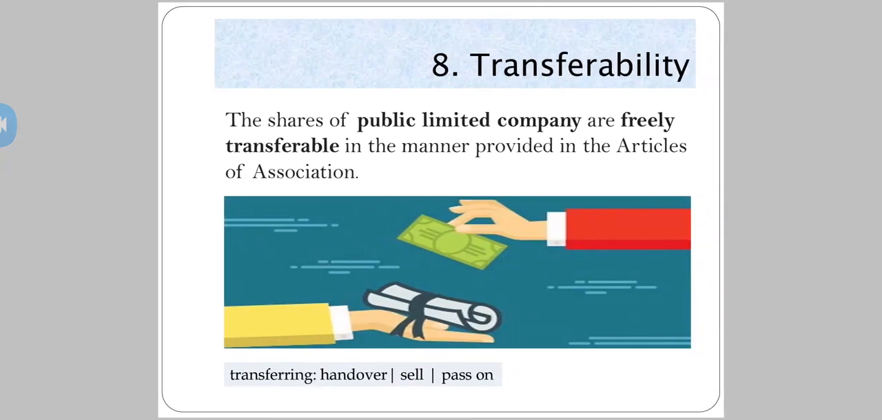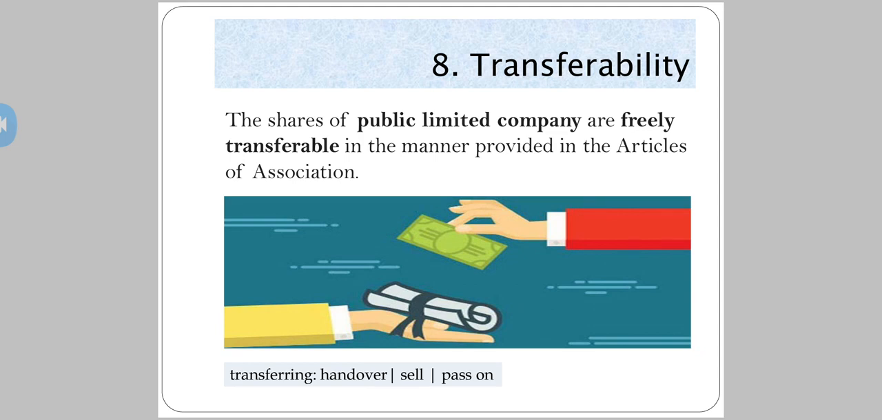The 8th point you have got is transferability. What is transferability? To transfer means to hand over, to sell or to pass on. See, we have said that a share is an asset of a company. So now, can I sell the asset if I am a shareholder of a company? Share is my asset. Can I sell my asset? Yes, of course, that's possible.